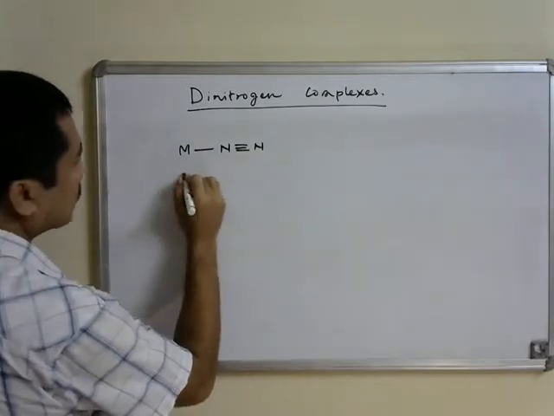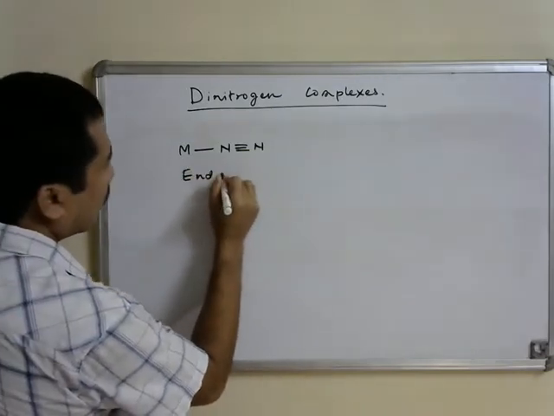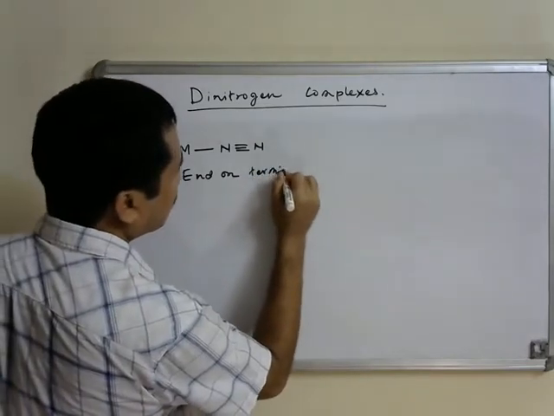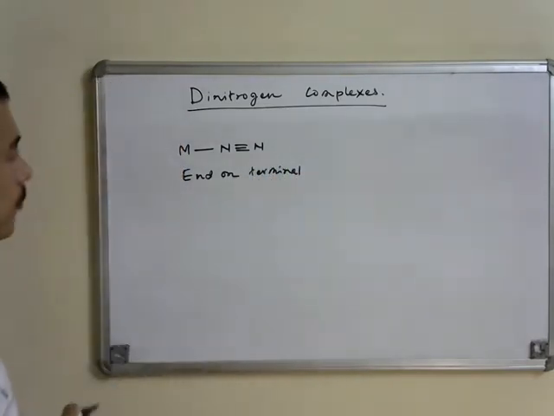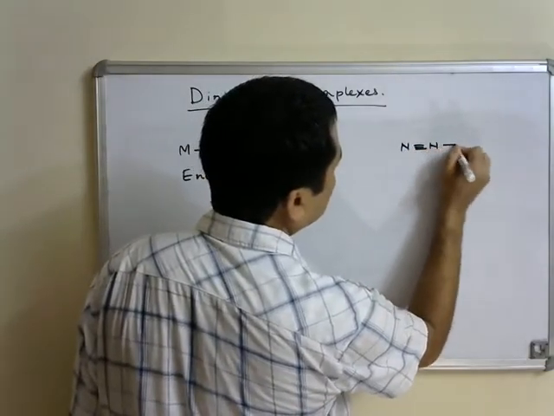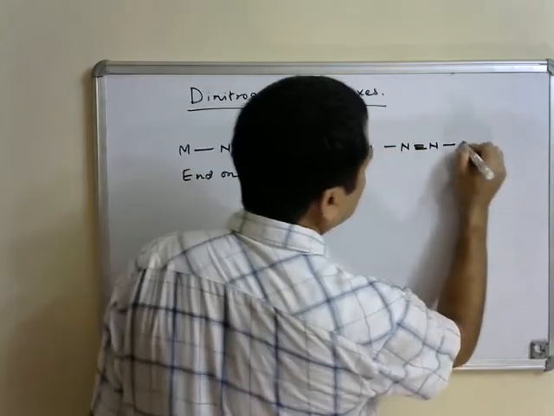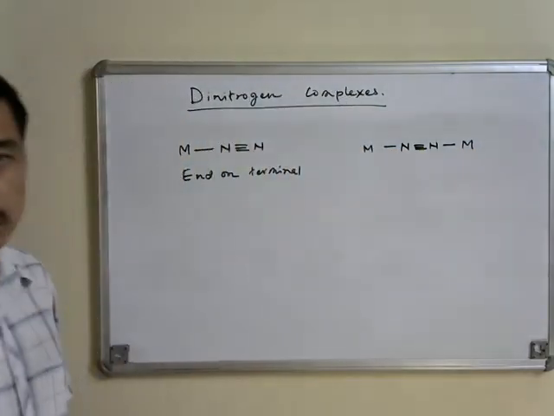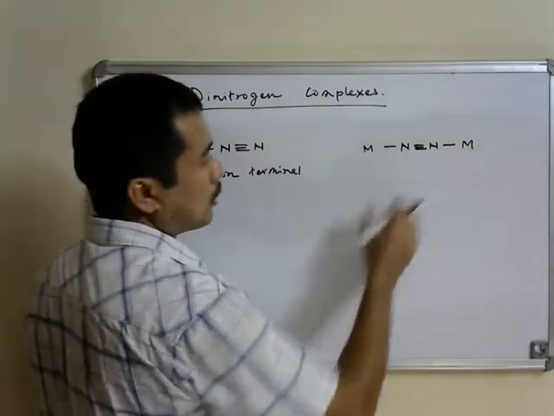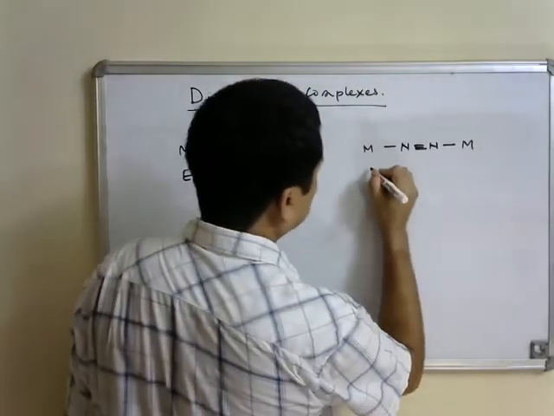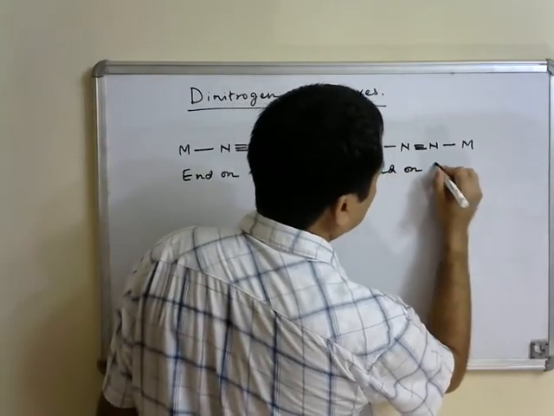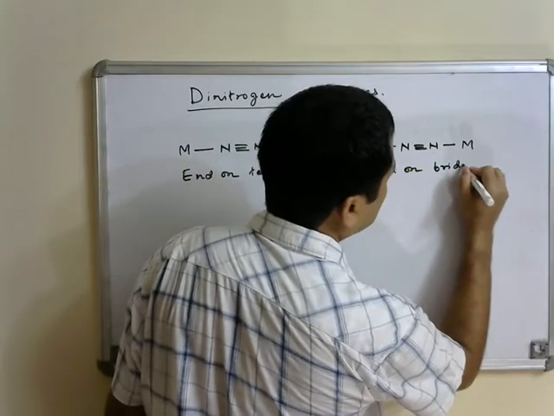So we call this the end-on terminal binding mode. In the end-on bridging binding mode, the dinitrogen ligand is bonded to two different metal centers in this way.